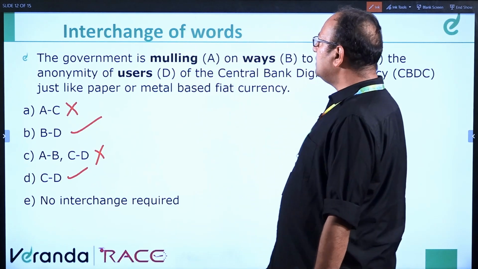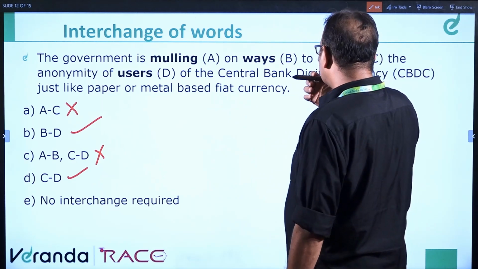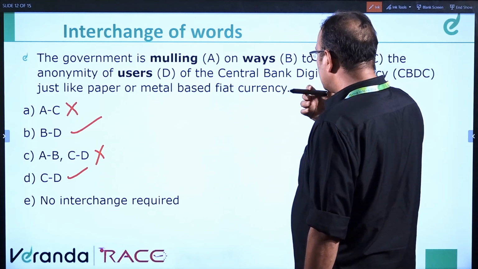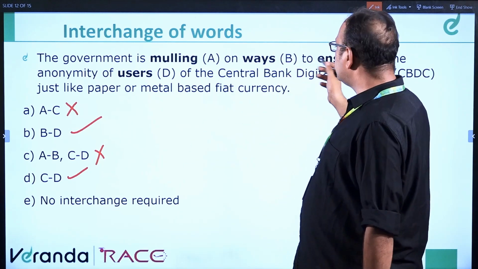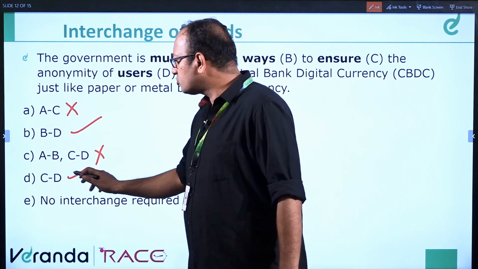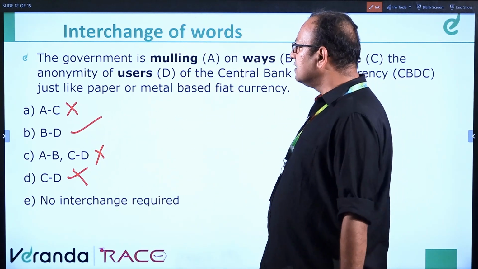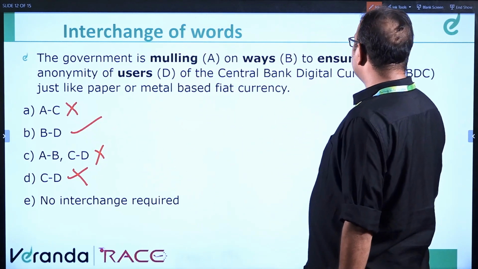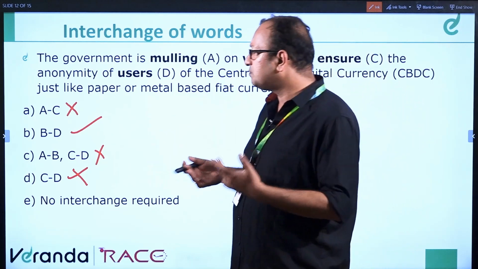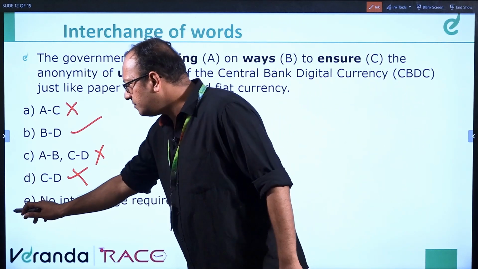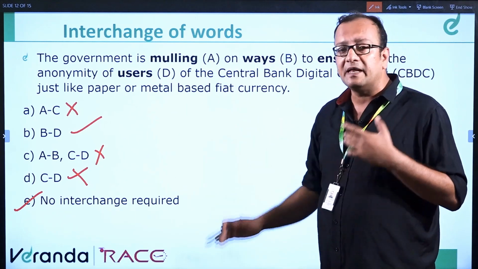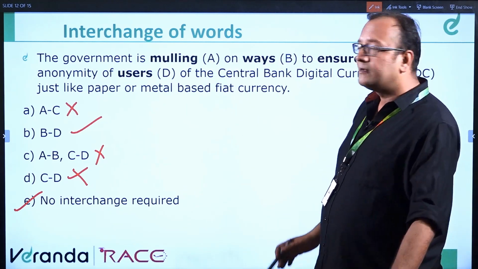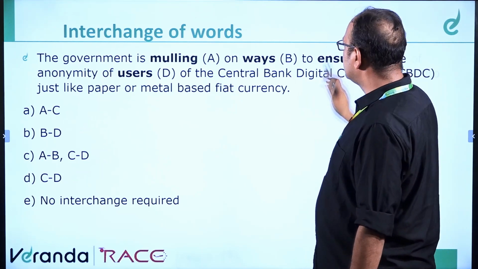Let's check again. The government is mulling on ways to ensure. I think no interchange is required because B is also fixed. C is also fixed. So if C is fixed, this is also out. We can reject it. The government is mulling on ways to ensure, perfect fit. So the answer will be no interchange required. Clear? Because all the words are fixed and we cannot replace those words with any other word. Clear? Okay, moving ahead.